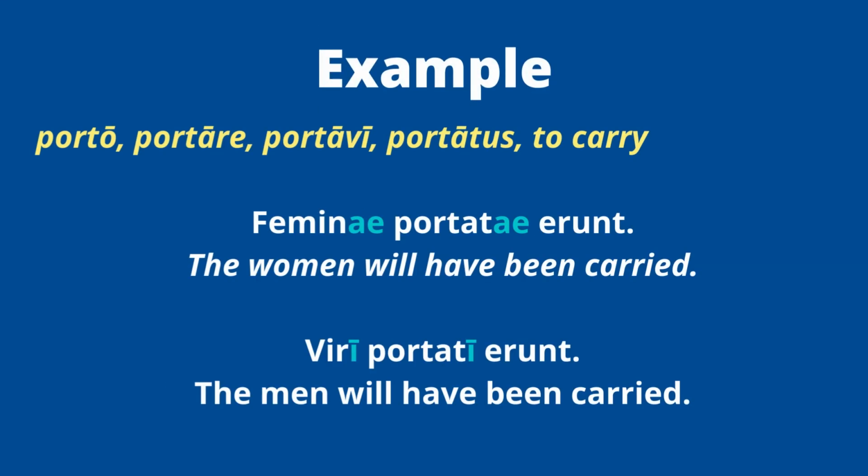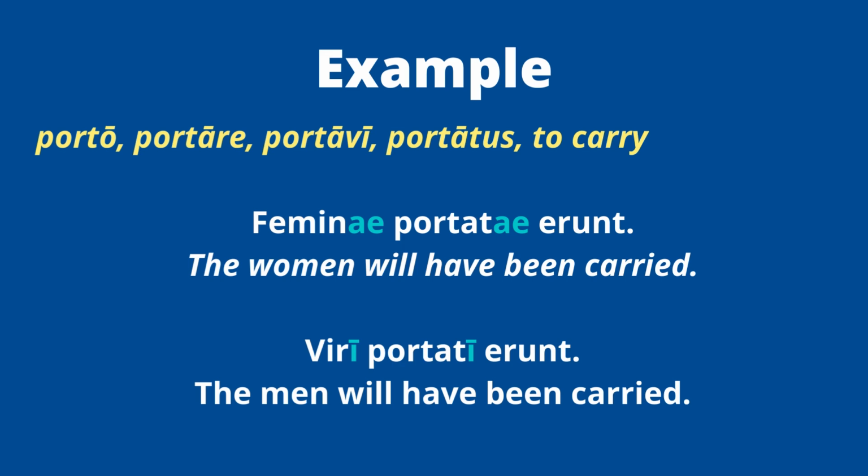Same thing happens when you're dealing with third person, right? When you're trying to say they. So the way you say they will have been carried depends on the gender. You need to know who the they are. So if you said feminae portatae erunt, they will have been carried. I know it's feminae, right? The women will have been carried. So that's why it's portatae matching feminae. The same way if it was men being carried, it would be portati matching viri, right?